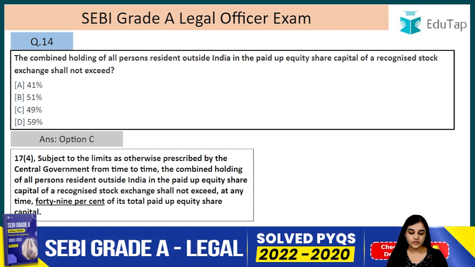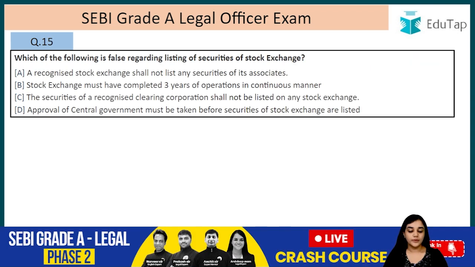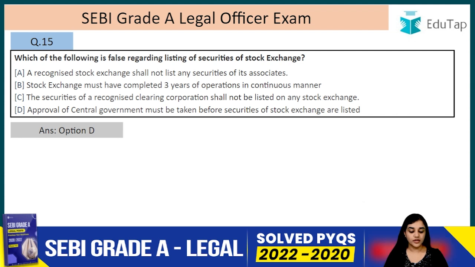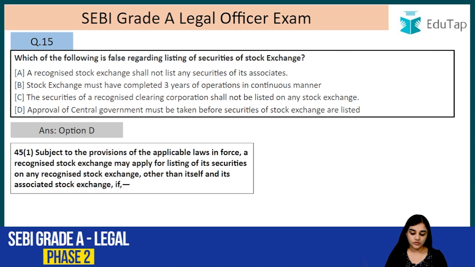Alright, last question, question number 15. Which of the following is false regarding listing of the securities of stock exchange? So the answer is option D, that is approval of the central government must be taken before the securities of the exchange board are listed. No, it is not the correct answer, but the correct answer is that the approval of the board must be taken, right? Let's read this also.